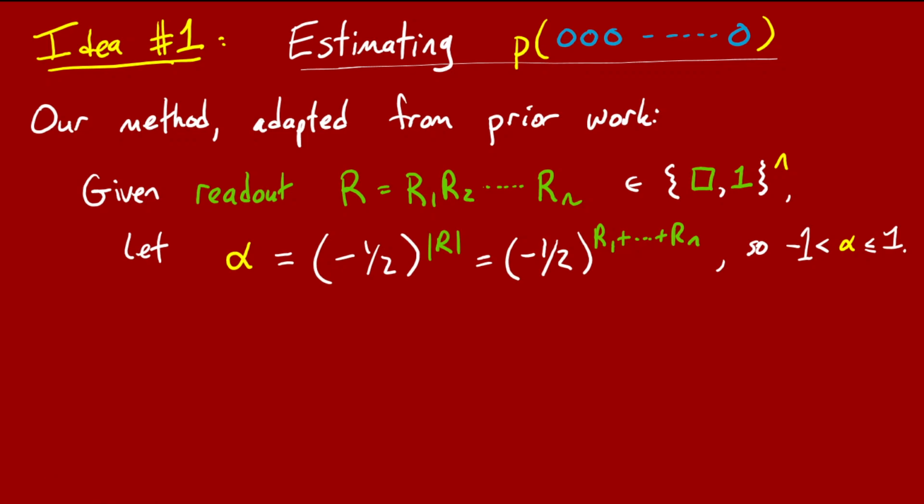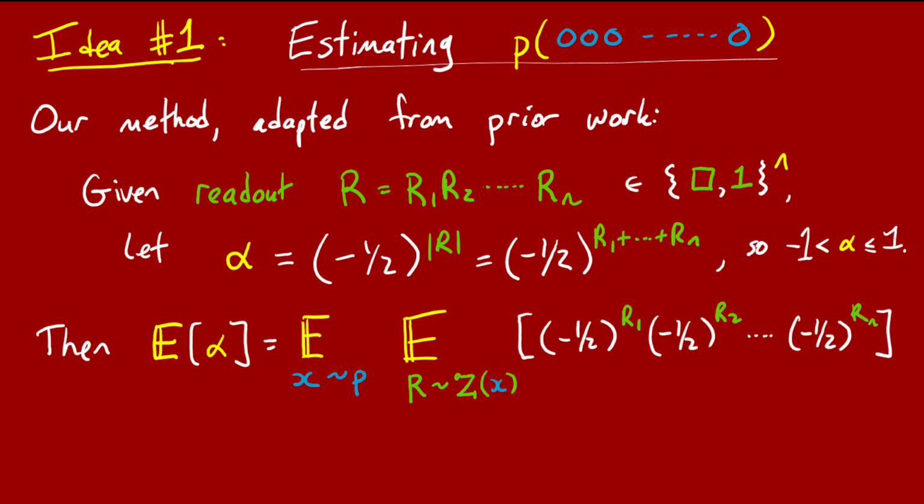And let's spend a little time computing the expected value of alpha. Okay, now there's two sources of randomness, remember, that go into this random variable alpha. So first, a binary string x gets drawn from the distribution P, but we don't directly perceive that. Second, x gets passed through the zeta channel, forming this string R, which we do see. And now we're going to form alpha, which is -1/2 to the power of R1 plus ... Rn, which by the law of exponents is also equal to -1/2 to the power of R1 times -1/2 to the power of R2, and so forth.